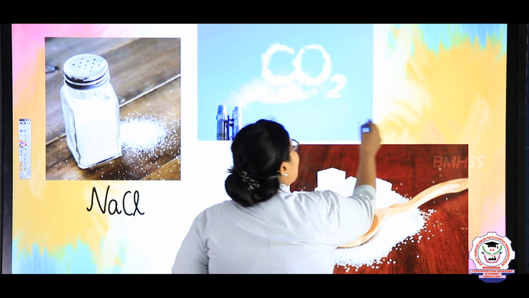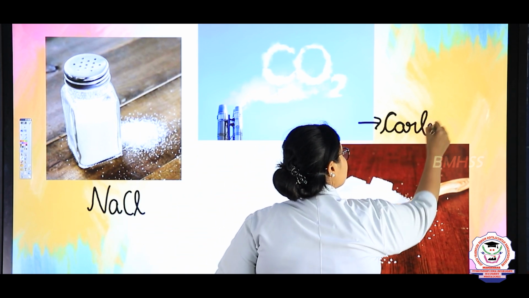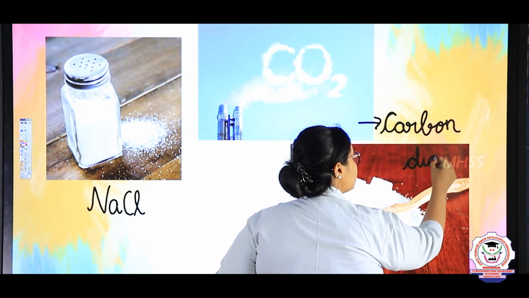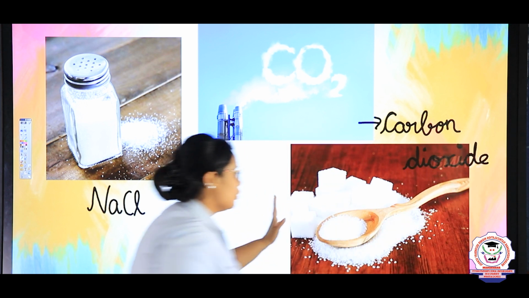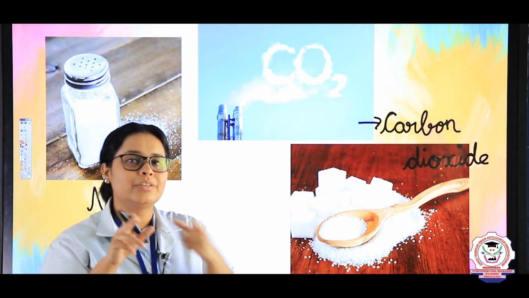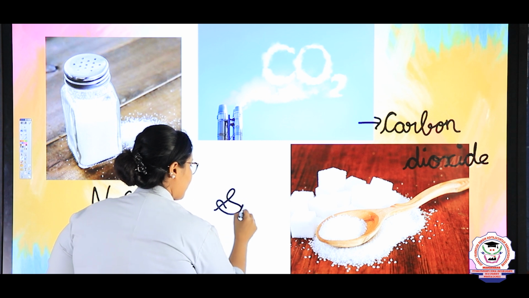And that is carbon dioxide. And the last one which we are going to see here is sugar. These are the cubes of sugar which your family members eat, and even your children hide it and eat it, right? So this is sugar.